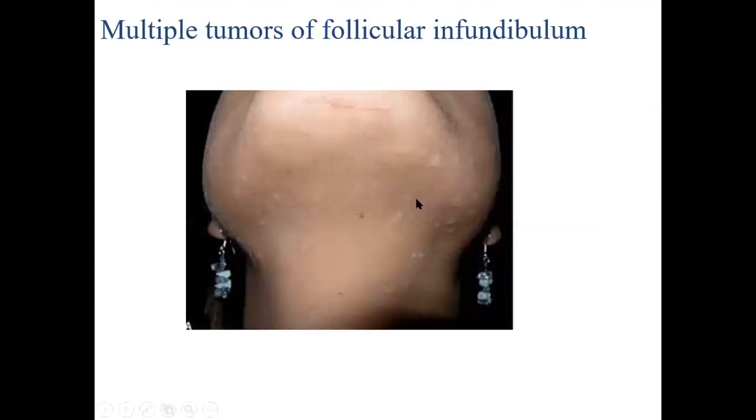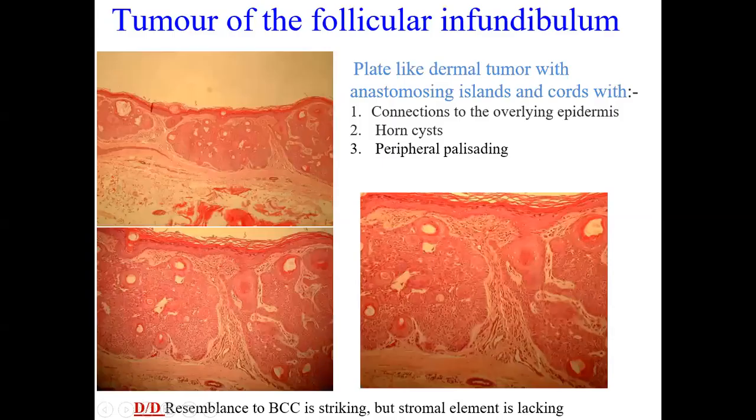Now, this is a picture of multiple tumors of the follicular infundibulum, which we see in Cowden disease and as an eruptive phenomenon. Histologically, there is a plate-like dermal tumor with anastomosing islands and cords, which is very similar to BCC, but there are certain differences. This plate has a connection to the overlying epidermis. There are horn cysts, and there is peripheral palisading. But the stromal element, which is seen in BCC, is not seen in this entity.